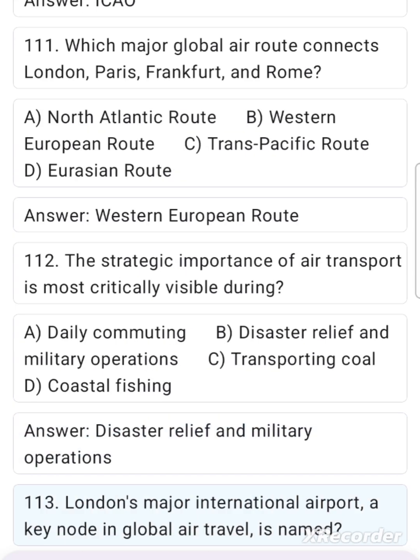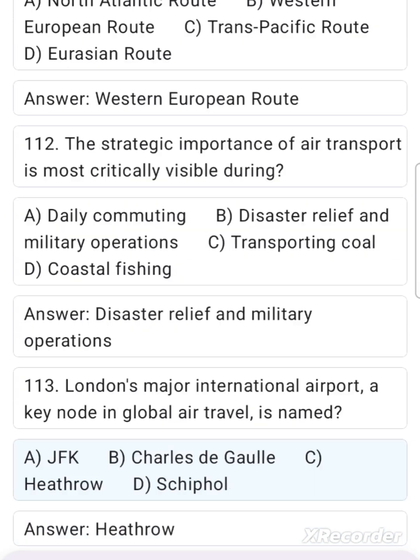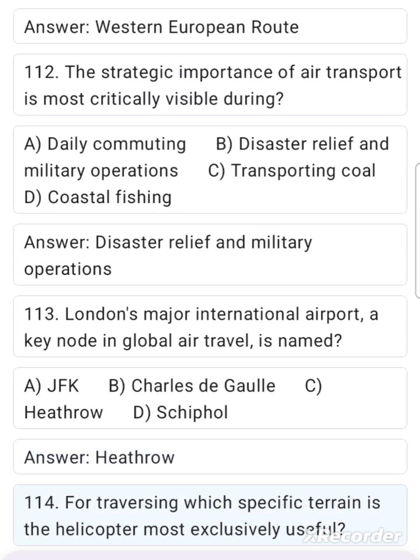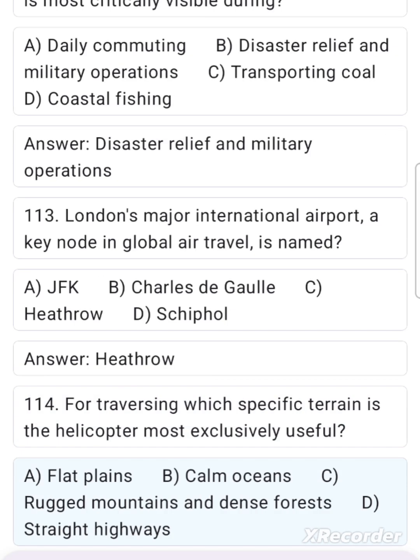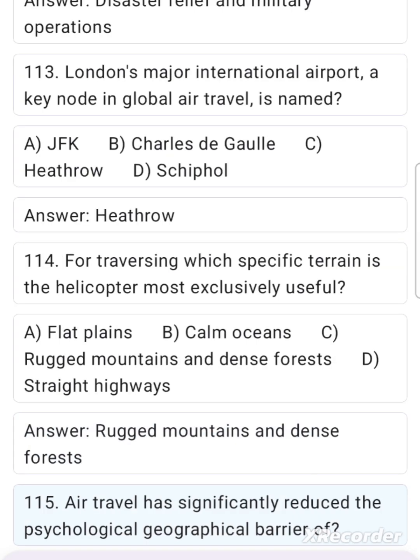113. London's major international airport, a key node in global air travel, is named A. JFK, B. Charles de Gaulle, C. Heathrow, D. Schiphol. Answer: Heathrow. 114. For traversing which specific terrain is the helicopter most exclusively useful? A. Flat plains, B. Calm oceans, C. Rugged mountains and dense forests, D. Straight highways. Answer: Rugged mountains and dense forests.